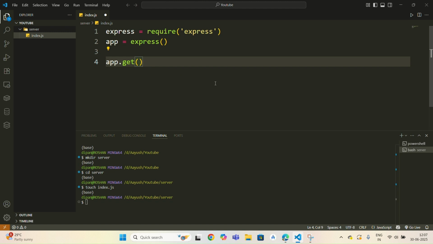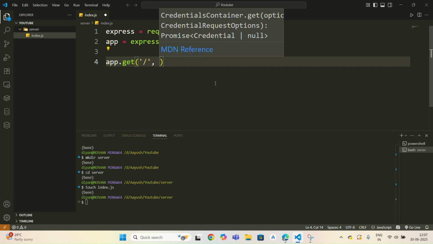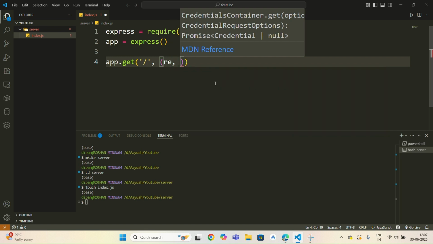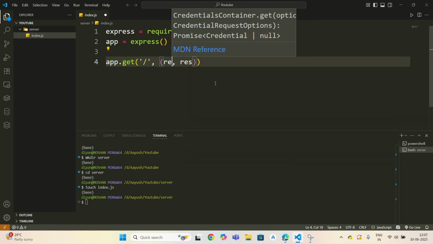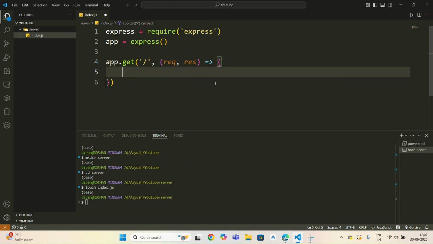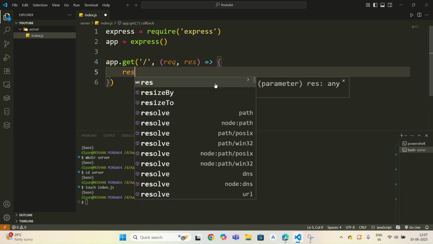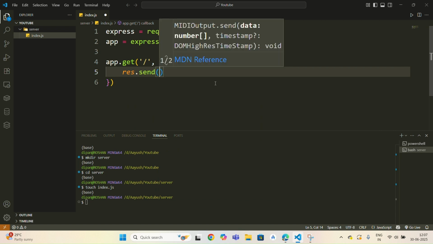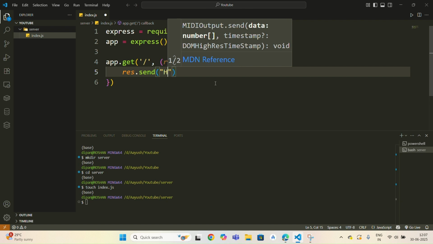Here we can write our route. You can just write a raw text like hello world.